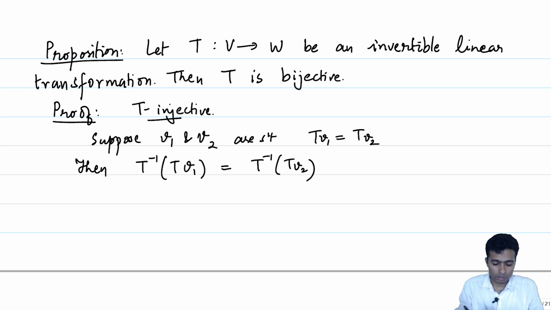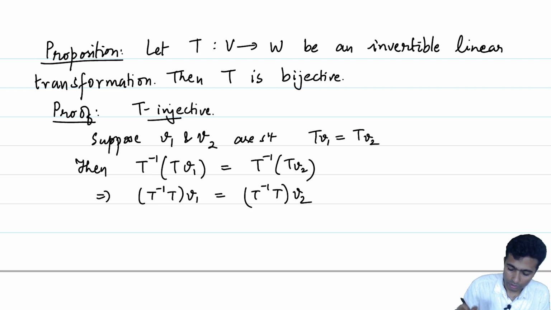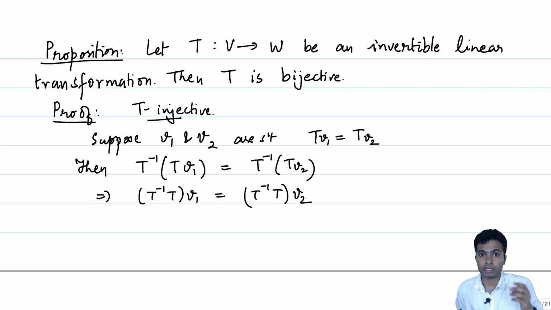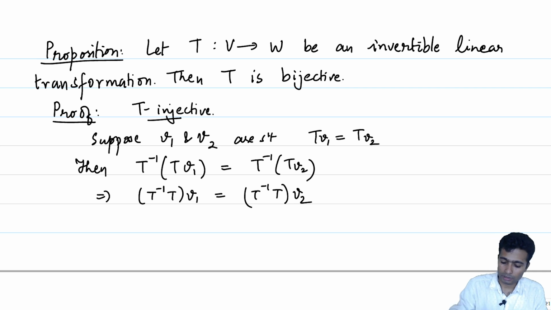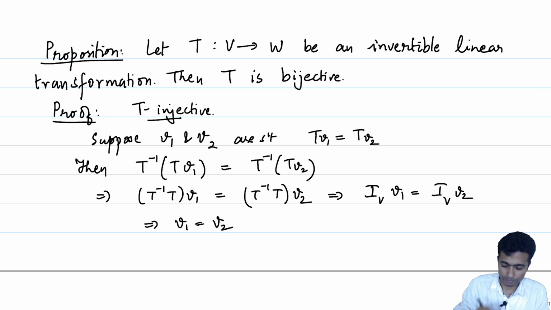But what do we know about T inverse T? It is nothing but the identity map of V. And this implies that I_V of v1 is equal to I_V of v2, which implies v1 is equal to v2.